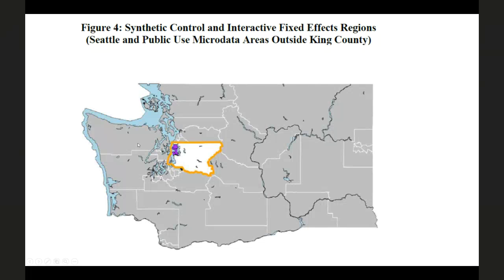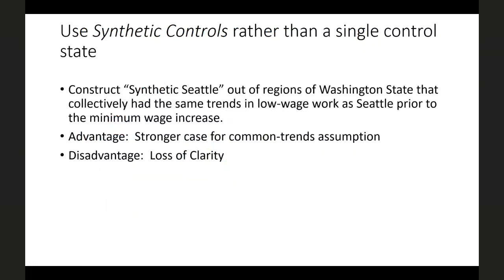So the advantage of doing this is that we can believe our common trends assumption a little more because we've created a control group that actually had the same trends in employment and earnings as Seattle before the minimum wage went into effect, right? So it's easier for us to believe that it would have had the same trends in employment and earnings after the minimum wage in Seattle.